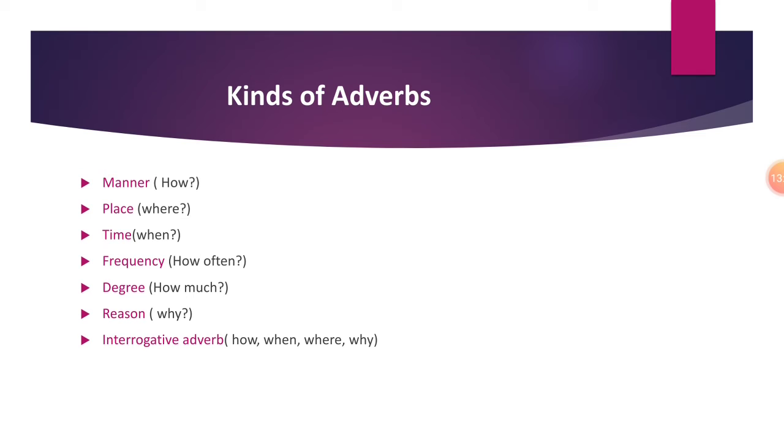Okay. Now let's come to reason. Reason means why. If some word is answering the question why, then they are adverbs of reason. And who are they there for? So, because, as. You will ask me, ma'am, these words are subordinating conjunctions. Yes, they are, but they are also indicating adverbs of reason, right? So, they are adverbs. If I say that he was very sick, therefore he couldn't come to school. Here the word therefore is indicating a reason behind his absence.